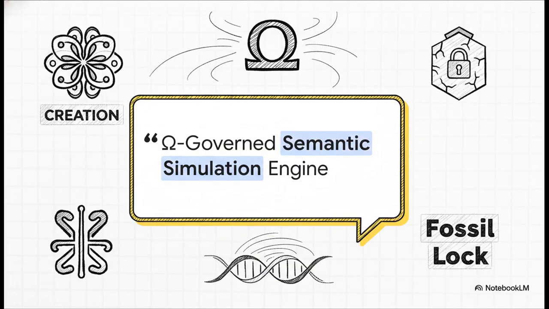So, the creators call it an omega-governed semantic simulation engine. Okay, that sounds like a massive mouthful, I know, but it points to this really deep fundamental order that's built into the system. And you'll see these strange glyphs pop up, like the ones for creation and fossil lock. And these aren't just for decoration, they are literally part of the world's core law. It's like the DNA of this digital universe.